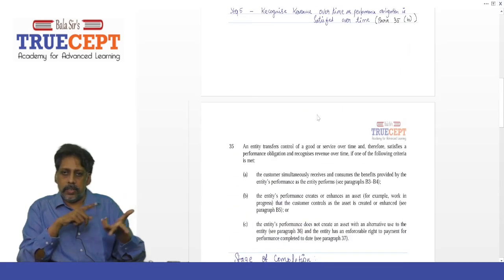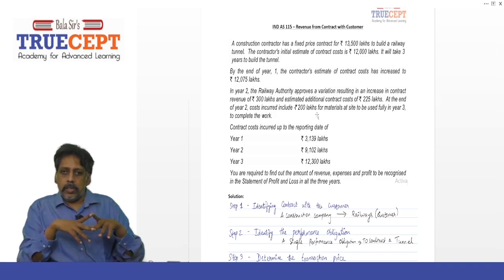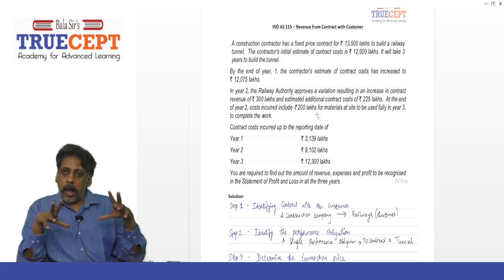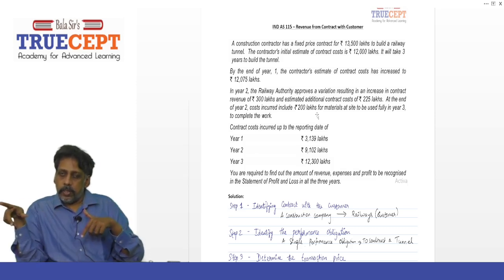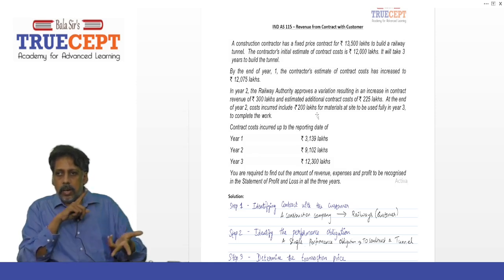Now you can highlight that if you want to. So, contract cost incurred up to the reporting date of year 1: 3,139 lakh. Please remember, it's given that the contract cost incurred is up to the end of the year. Now tell me, year 1, what is the cost incurred? 3,139 lakh is the cost incurred in year 1.